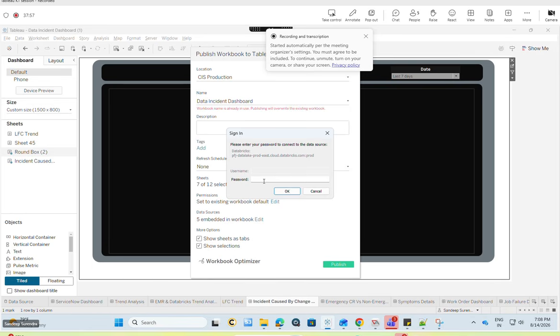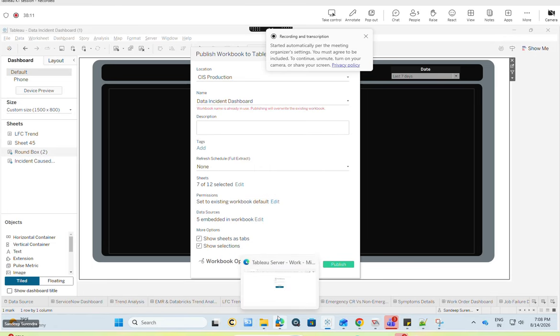Generally, while publishing or refreshing, I give the password, so it won't ask at this time. It will show that it already exists and ask if you want to overwrite. Just click on overwrite, then click on publish. That's when I need to give the password.